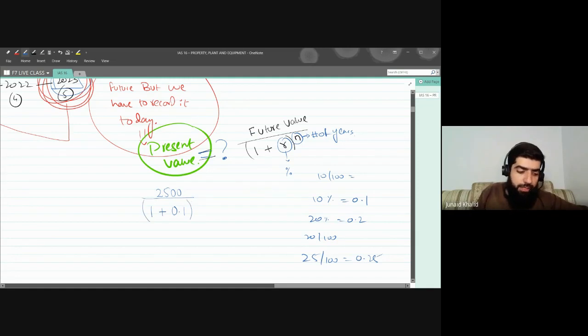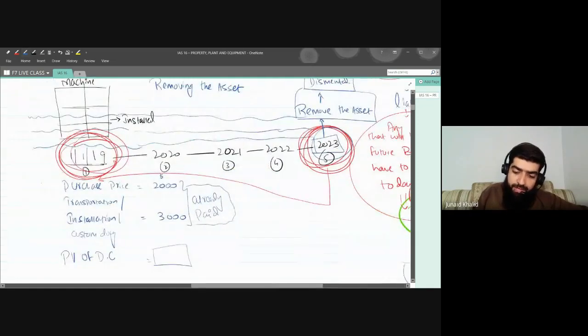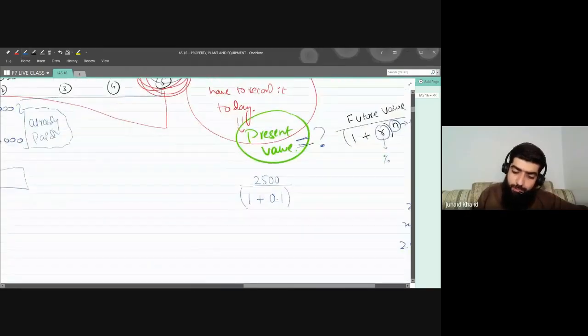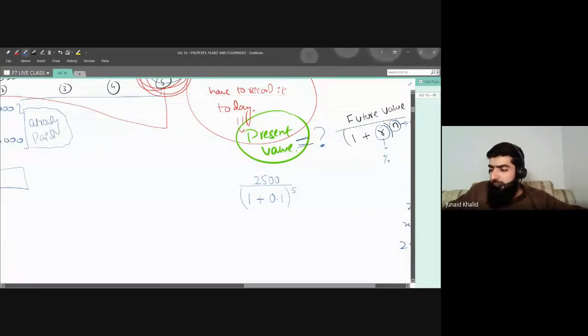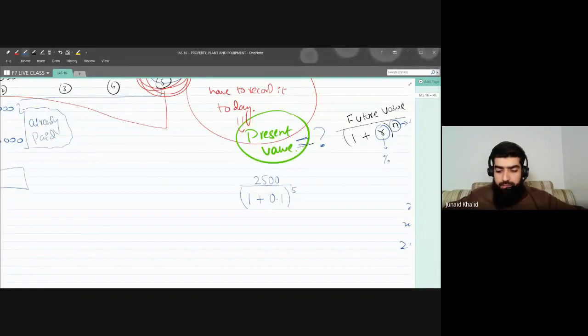In how many years do we have to calculate the present value? That is 5 years, a 5 years' time, so we will have a power of 5. Can you guys please calculate the present value for this one? If you have a calculator, please calculate this for me. That is 2,500 divided by 1.